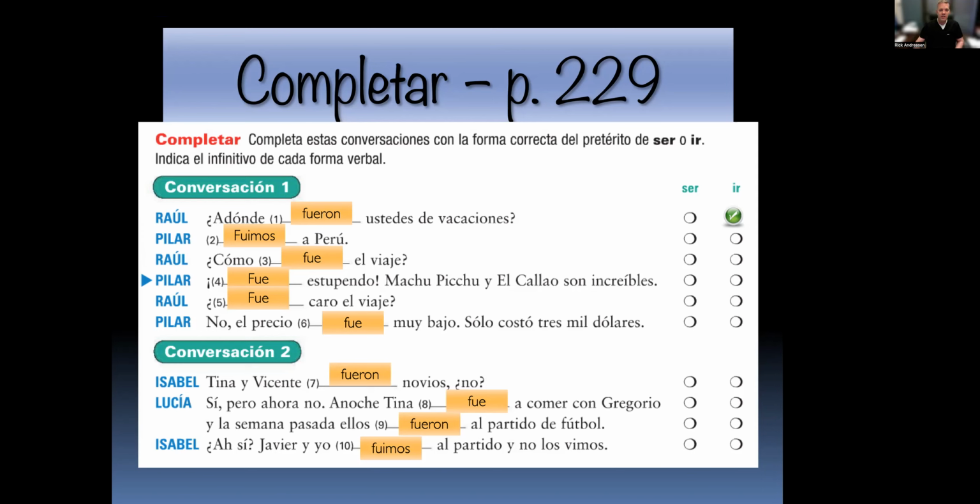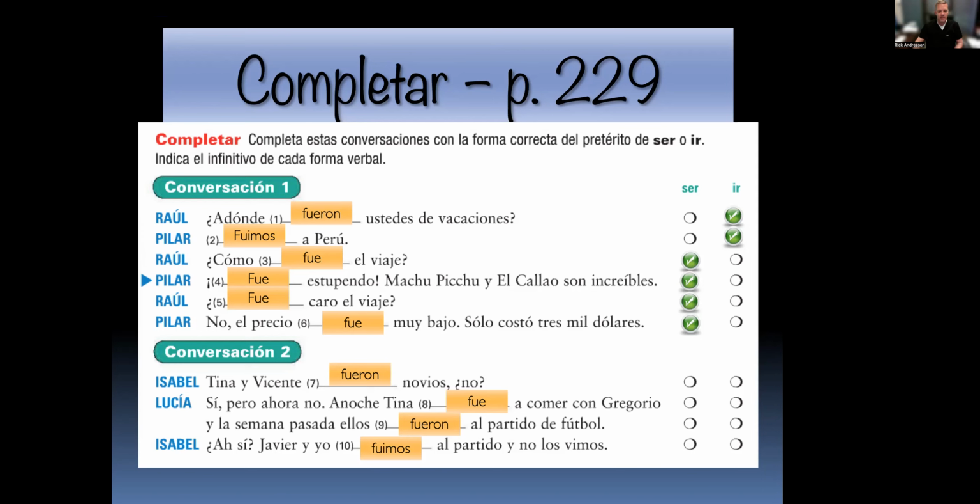Pilar, fuimos a Perú. ¿Cómo fue el viaje? How was the trip? Fue estupendo. Machu Picchu y el Callao son increíbles. ¿Fue caro el viaje? Was it expensive? No, el precio fue muy bajo. Solo costó $3,000. Now, I'll just tell you one thing. I've never used the phrase $3,000 and solo, meaning only, ever before in my life. It only cost $3 million, $3,000.